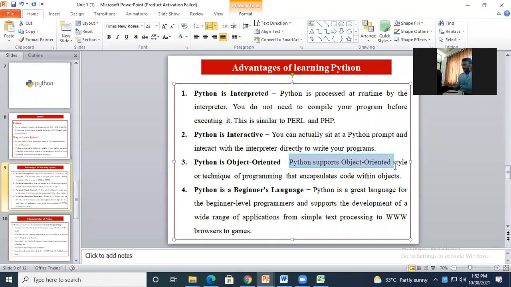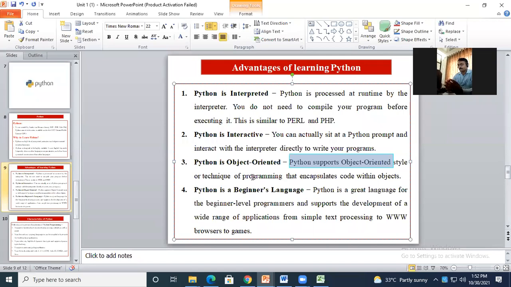Now, can you tell me what are the principles of object-oriented programming language? Yes, anybody? The principles of object-oriented programming language. No, sir. Okay, have you gone through C++ programming?